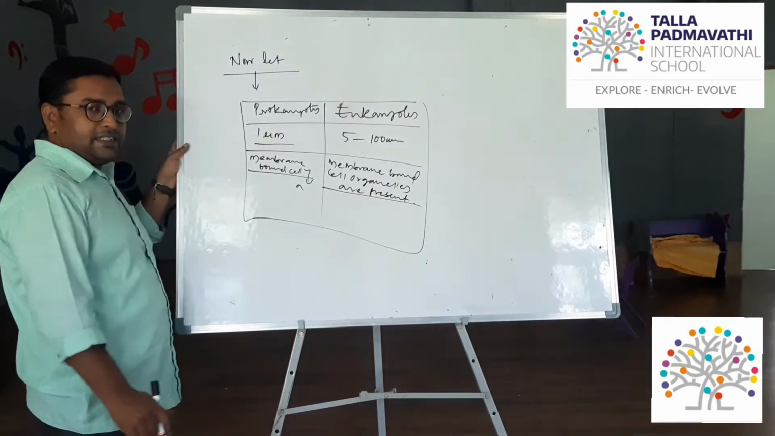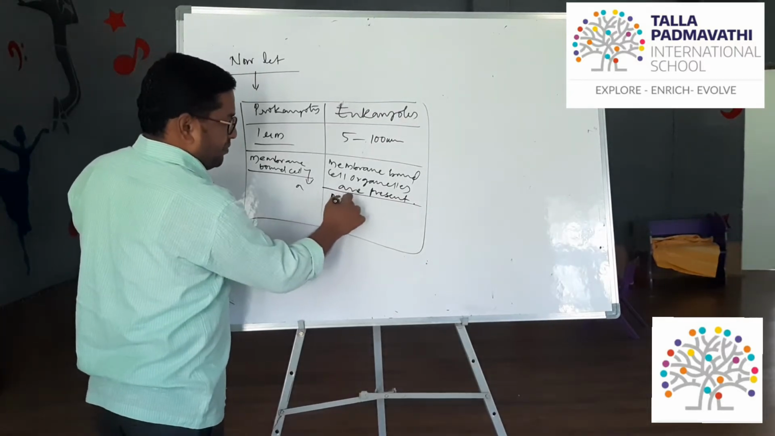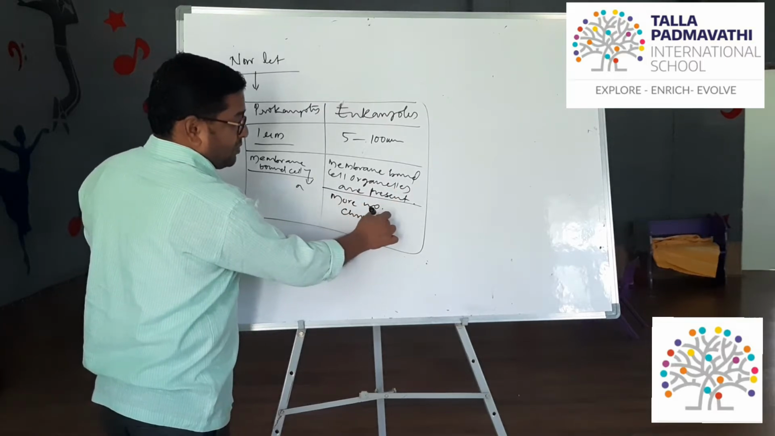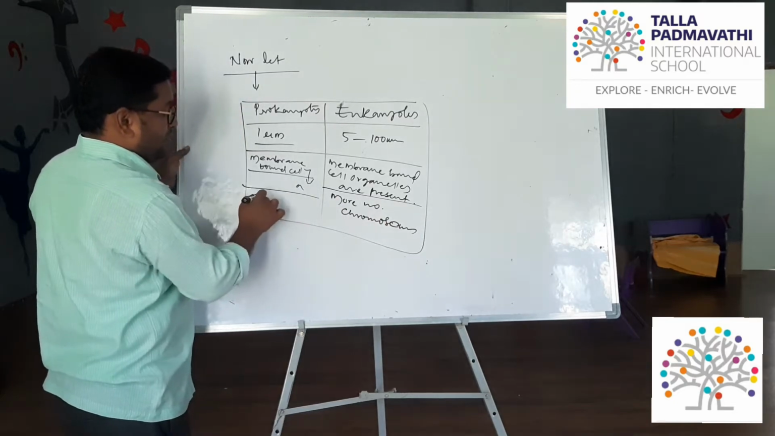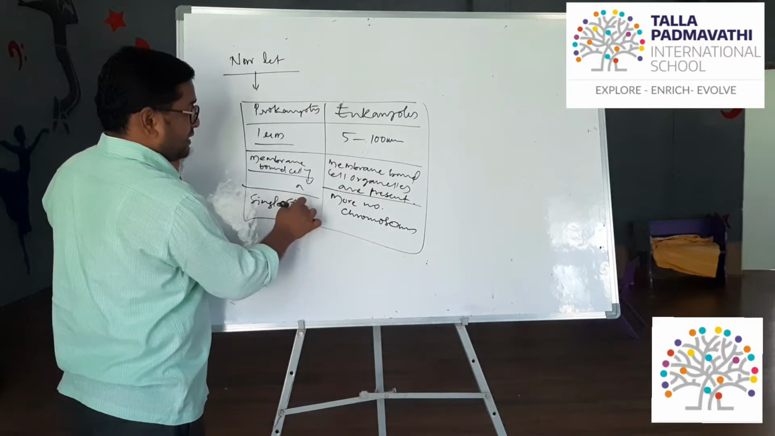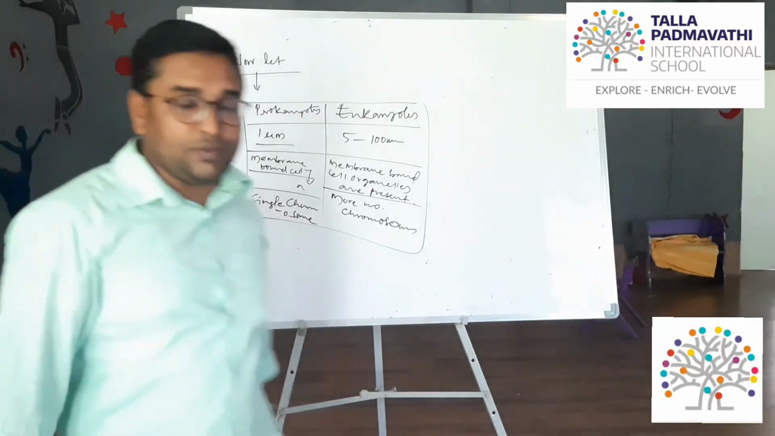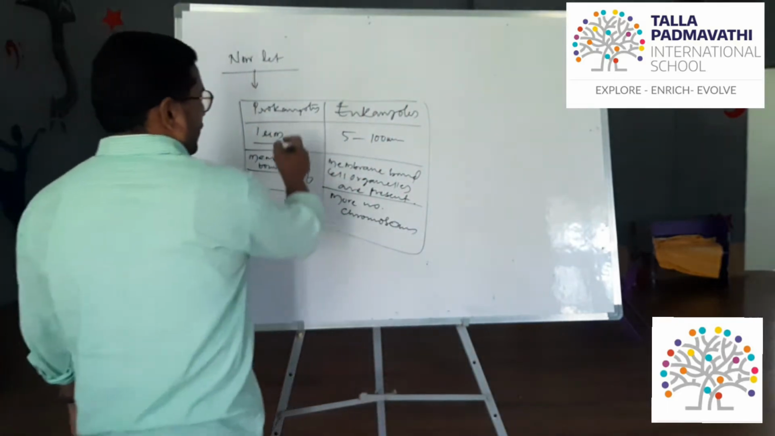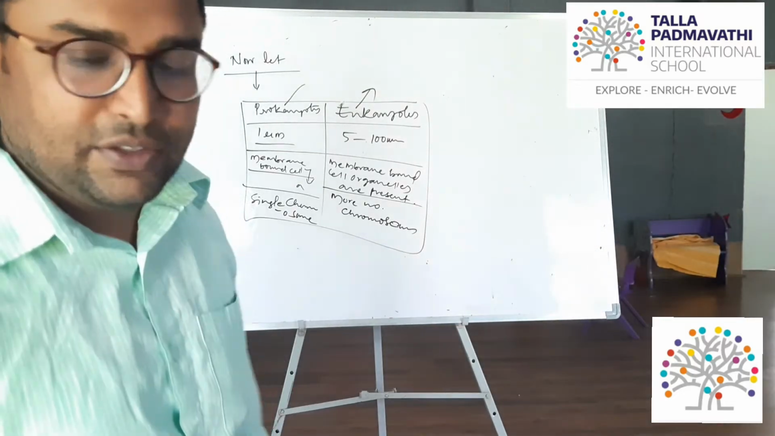Okay, next, chromosomes. In eukaryotes, a greater number of chromosomes are present, whereas in prokaryotes a single chromosome is present. And next, in prokaryotes the nuclear region is not well defined, and in eukaryotes the nuclear region is defined. So that is the difference that you can observe.